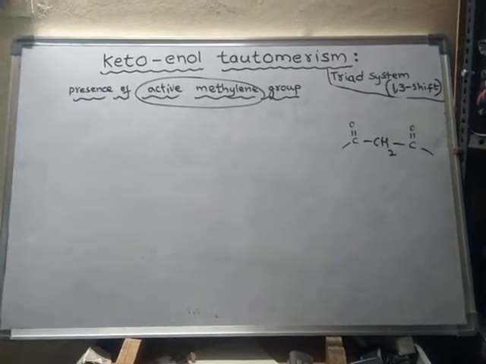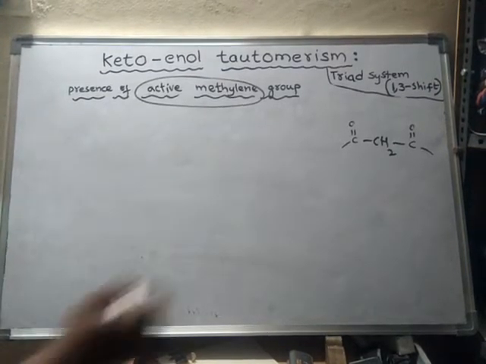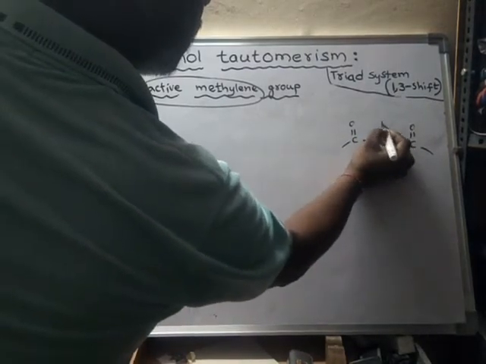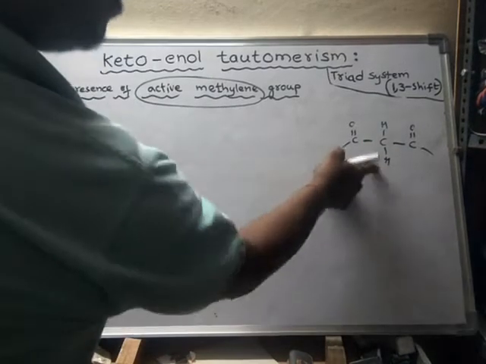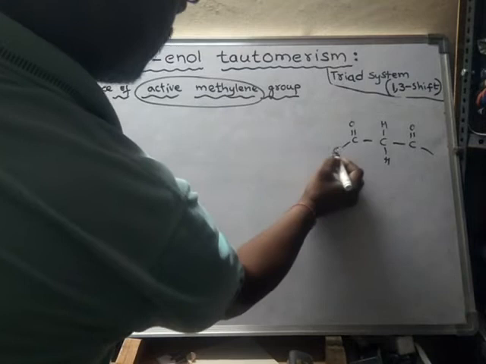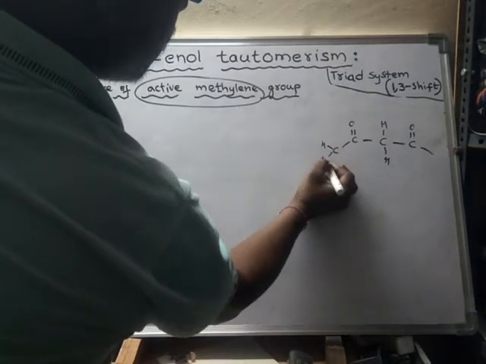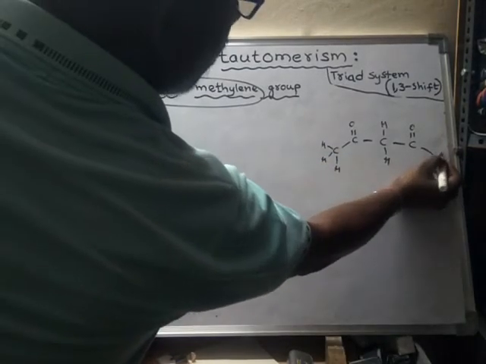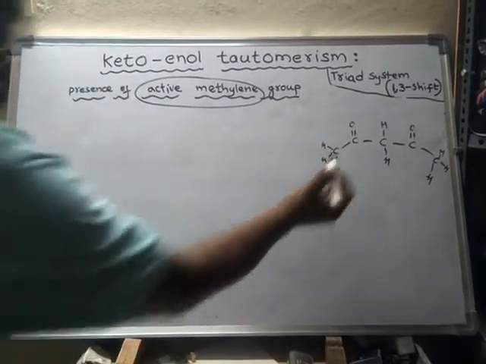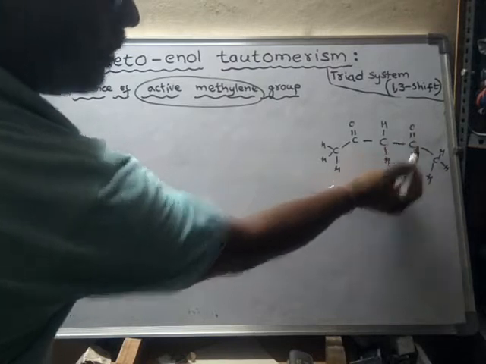See, in the active methylene, these two are the hydrogen atoms which are present on this carbon. So this is one carbon. Let us assume this is also a carbon atom and this is also a carbon atom. Now in this compound, this is the functional group and this is also a carbonyl functional group.